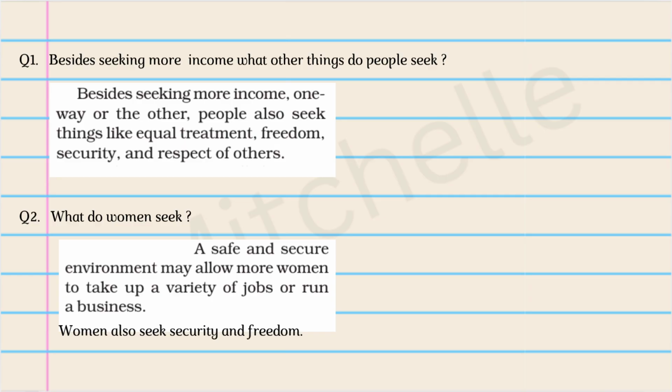So question 1, besides seeking more income, what other things do people seek? I have marked the answer, so kindly do the same. And the second question says, what do women seek? So women seek a safe and secure environment that allows them to take up a variety of jobs or run a business. Women also seek freedom and security. What I've realized throughout this chapter is that there are several concepts that you need to grasp. The rest of the chapter simply gives you examples to clarify these concepts.